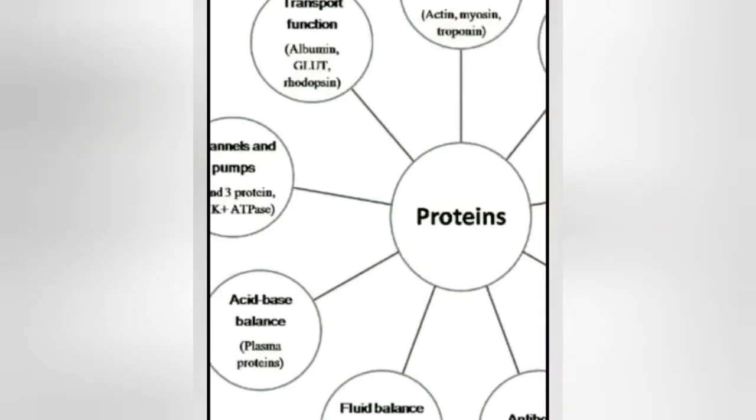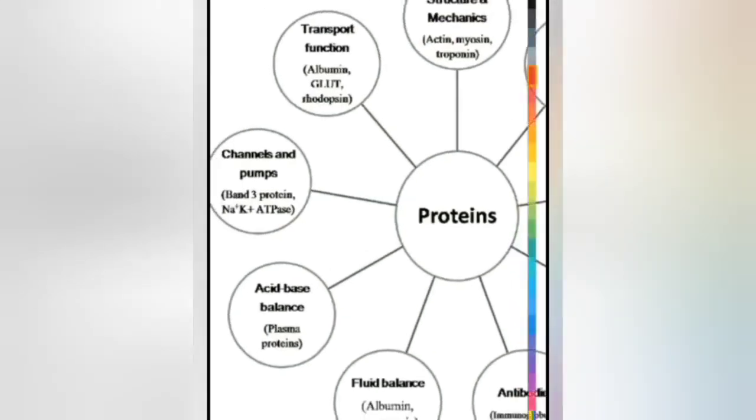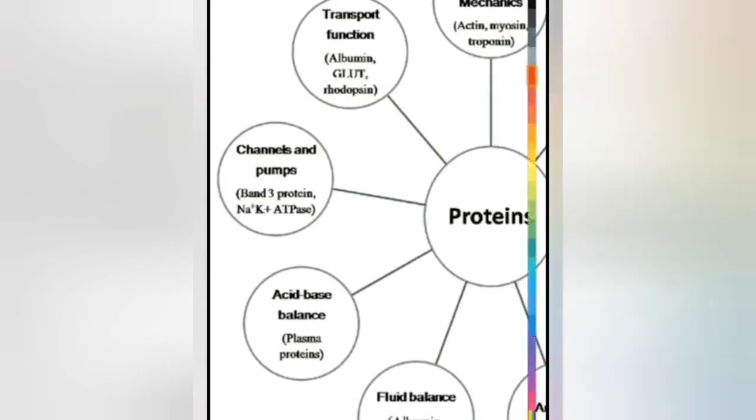After that, they help to maintain the fluid balance. Next, acid base balance in our body. They act as channels and pumps. So in class 9 you have studied about the different pumps which help in the transport of different molecules from one side of the membrane to the other side.